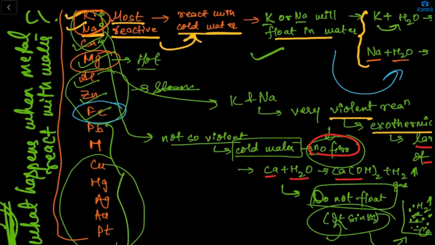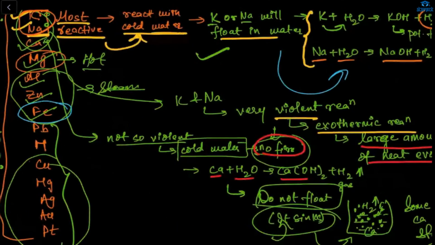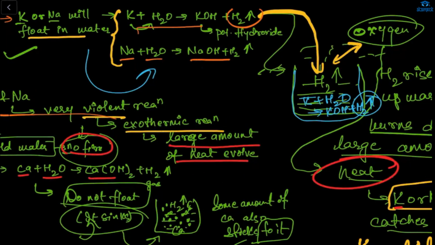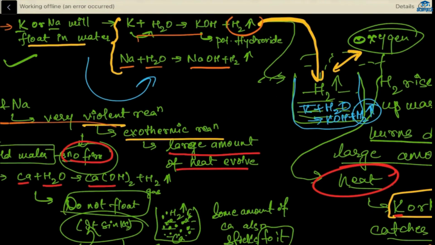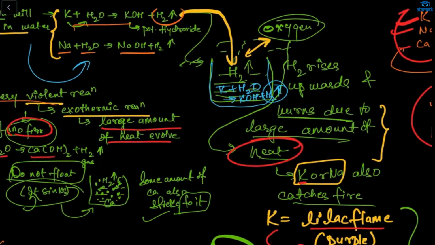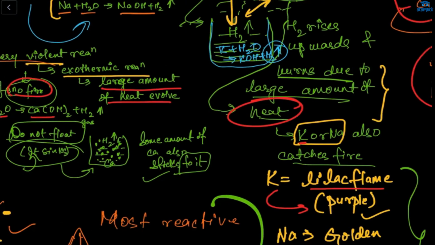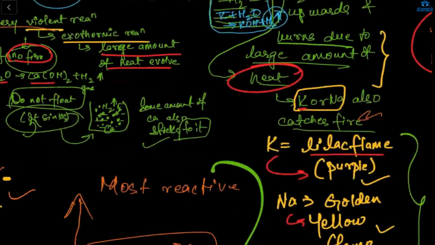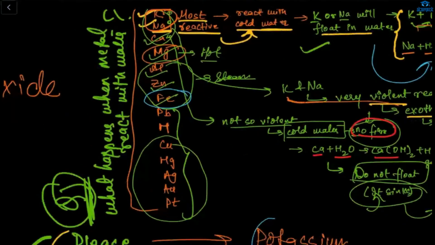This was the main part. The first two, potassium and sodium, are the most reactive. They react with cold water and are very exothermic. Let's say this is a beaker, and I am mixing potassium with water, which will form potassium hydroxide and H2. Hydrogen gas will evolve. In your environment, oxygen is present, so hydrogen gas will combine with oxygen and a large amount of heat will evolve. Potassium and sodium also catch fire. Potassium burns with a purple flame and sodium with a yellow flame.